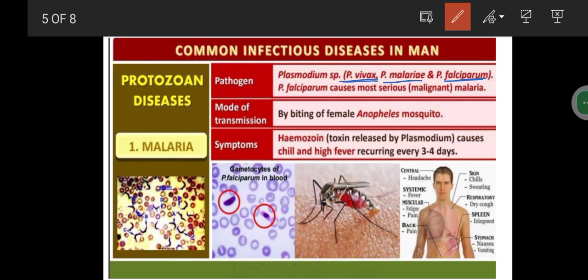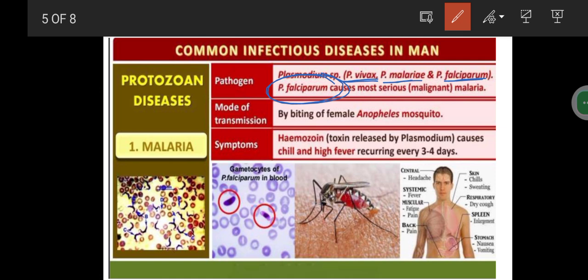There are three types of species in the Plasmodium genus. The falciparum is very fatal, and it is a malignant malaria. It is very dangerous.